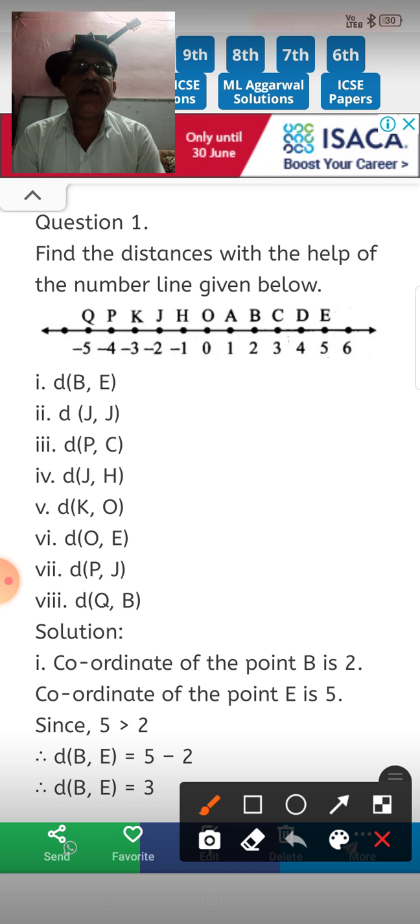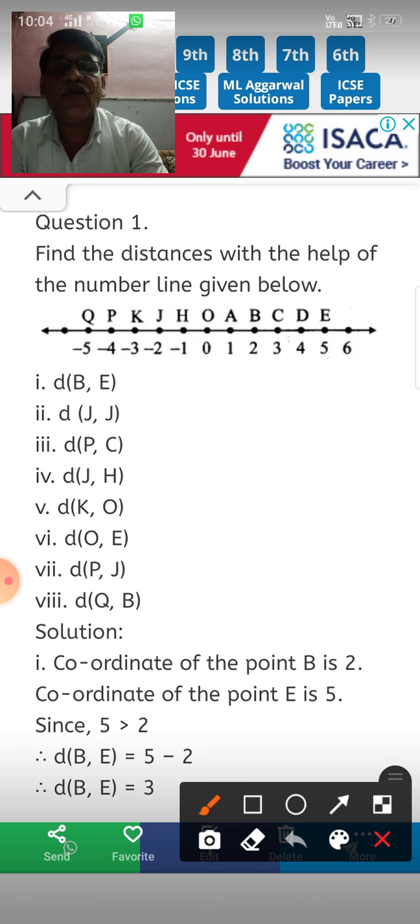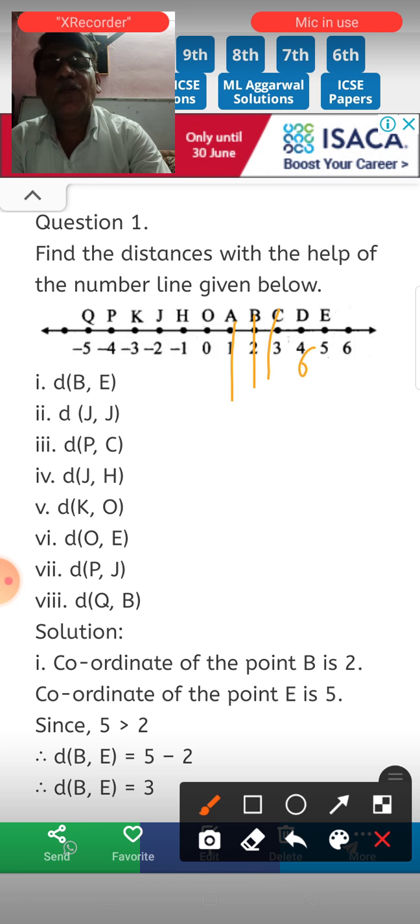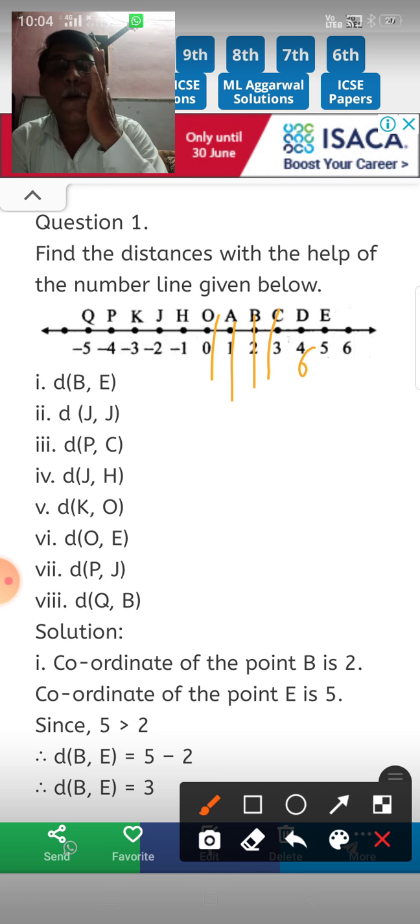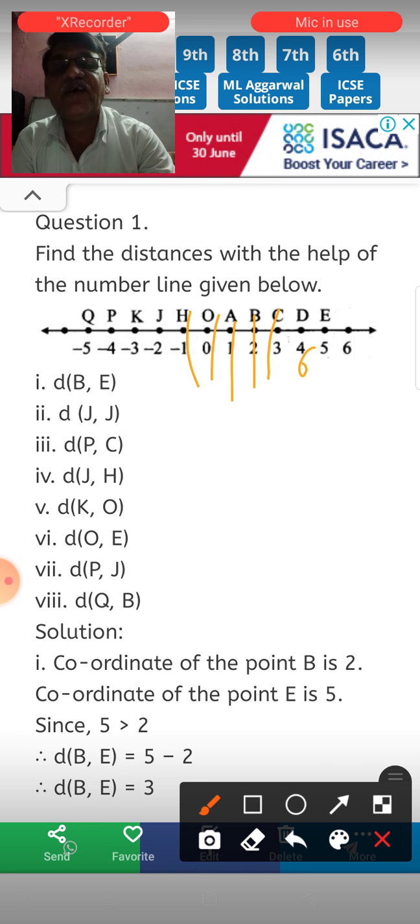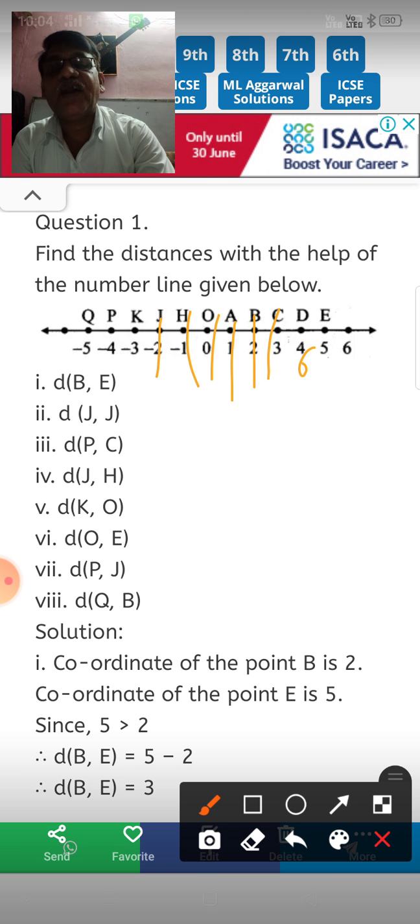The point E is having coordinate 5, point D is having coordinate 4, point C is having coordinate 3, point B is having coordinate 2, point A is having coordinate 1, point O is having coordinate 0, point H is having coordinate -1, J is having coordinate -2, K is having coordinate -3, P is having coordinate -4, Q is having coordinate -5.